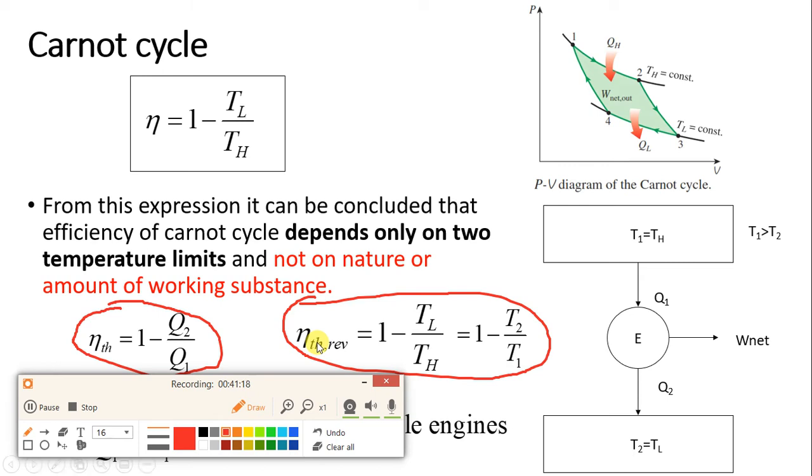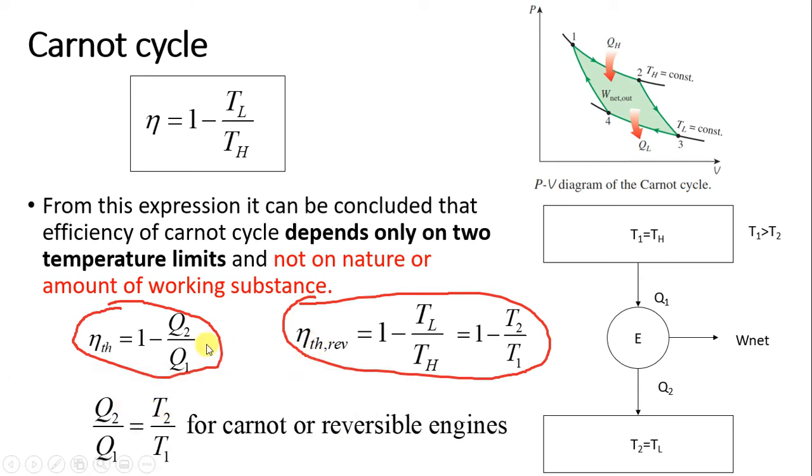That is why, if you equate these two for the Carnot cycle, 1 will get cancelled, the negative sign will become positive, and you will get Q2 upon Q1 is equal to T2 upon T1. This equation you will get for a Carnot or reversible engine. In a question it might be given as a reversible engine. A reversible engine itself is a Carnot engine or ideal engine. So all three terminologies mean the same.